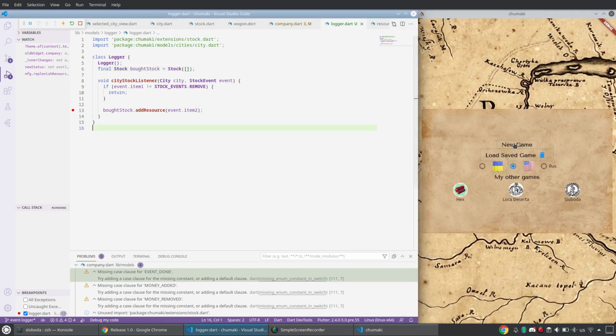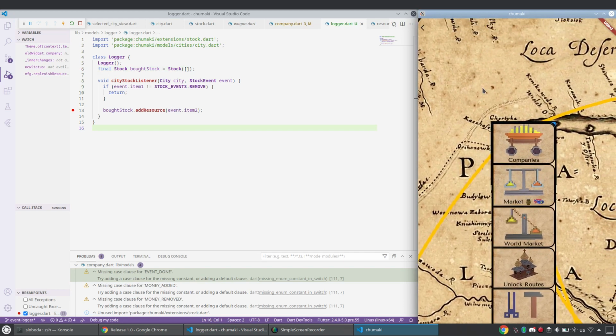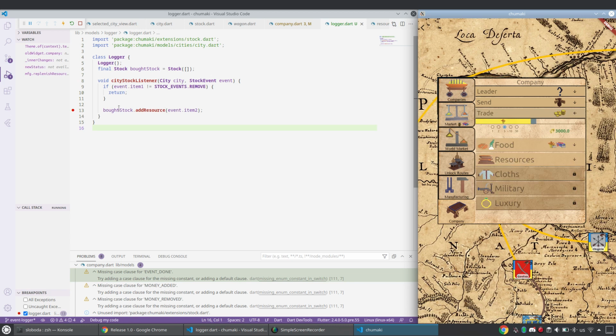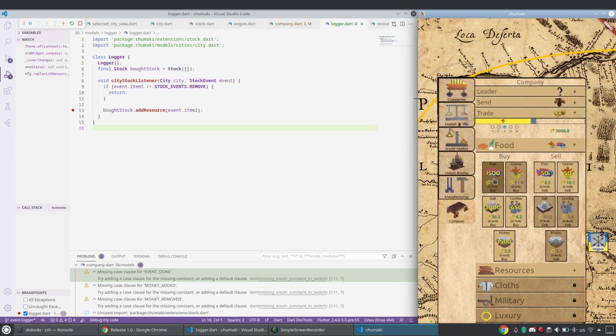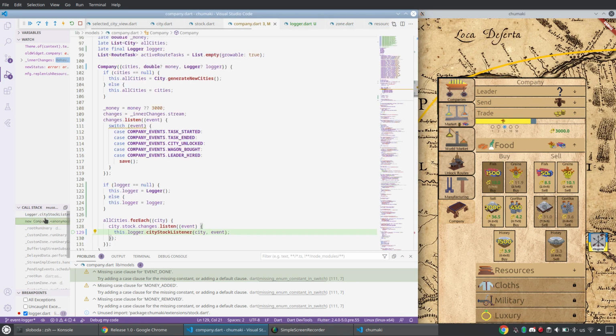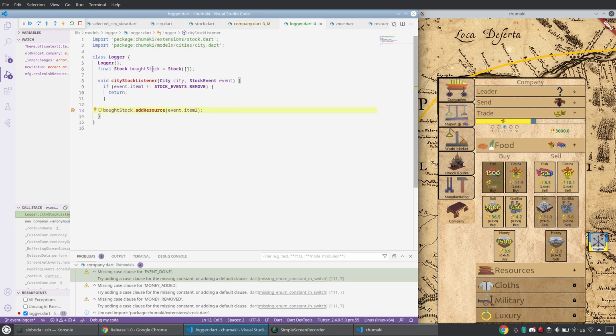Let me check with this, because usually I use this. Bot stock, food, logger. So from where did we come? We come from the new company, city. City is siege, correct? Event is remove. That's good.